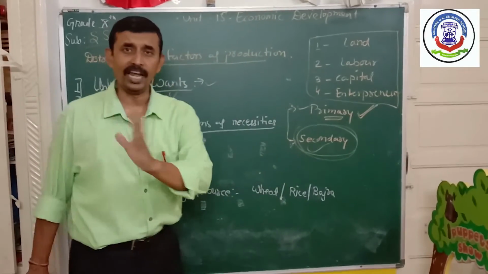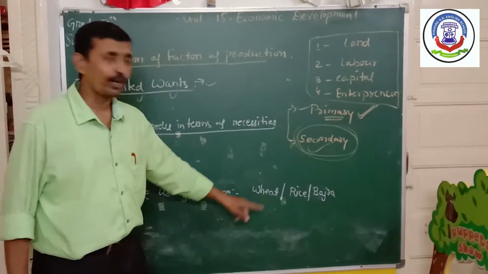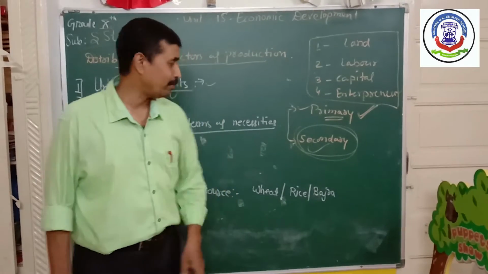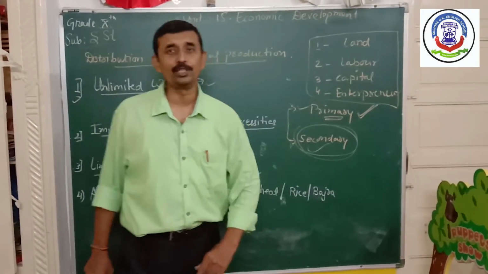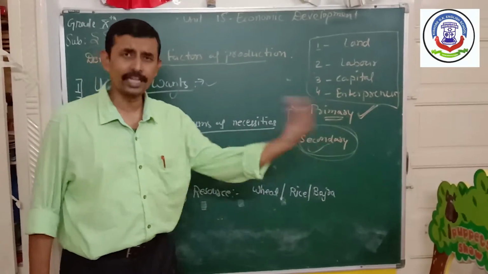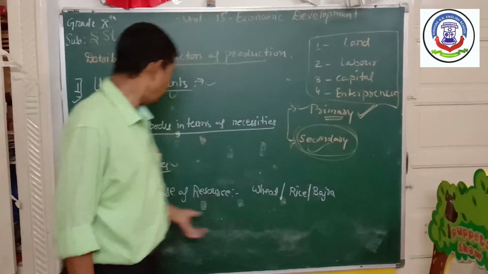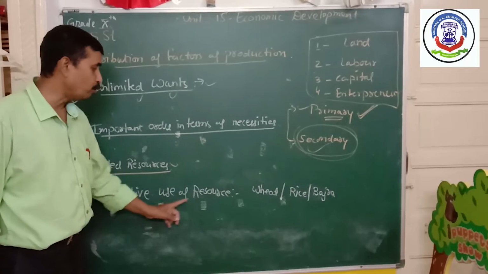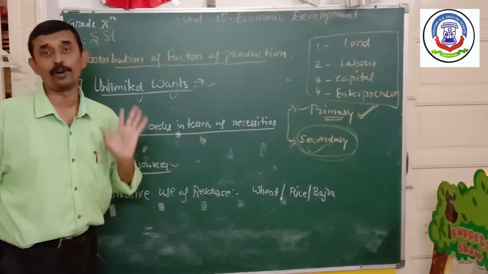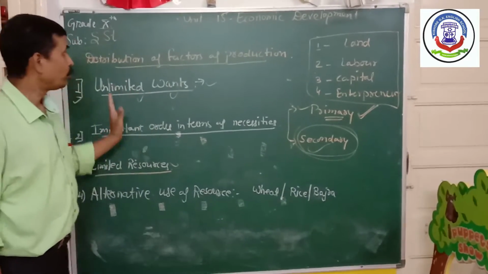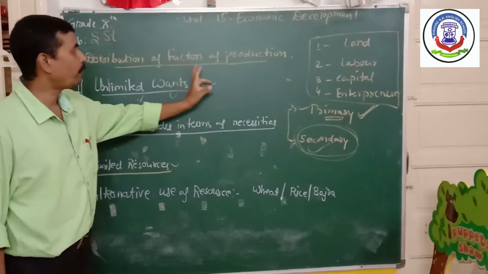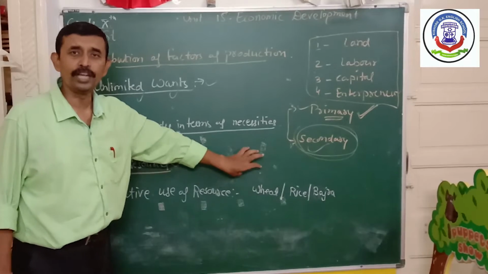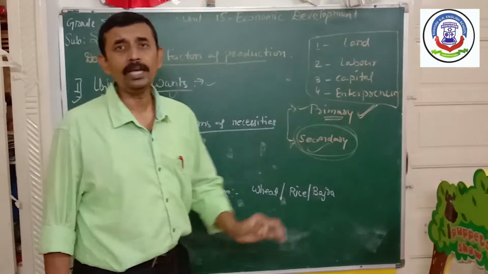It is a natural resource. We cannot create land. Suppose we have got land and we are doing the agriculture of wheat. At that time, the same land cannot be used for the production of rice and bajra or any other food grain. So, alternative use of the resource is very important. This way in any economy, distribution of factors of production is done for economic development.